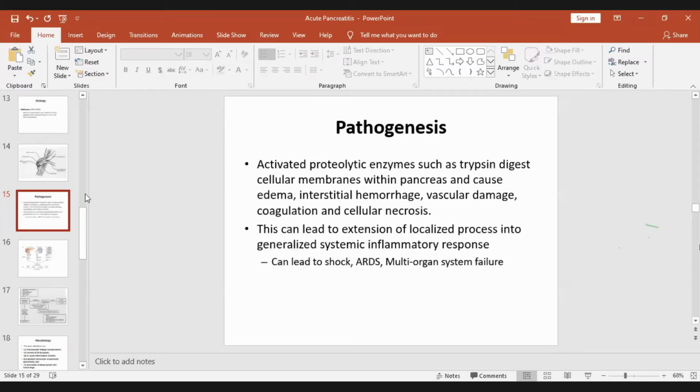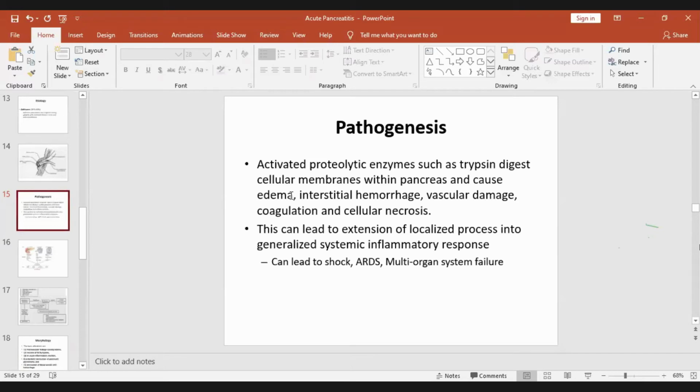So all those enzymes, when they are liberated outside and they are activated, they will cause damage, because the pancreas is also, as I told you, flesh. It is all flesh. So that will be digested by enzymes such as trypsin. This is the culprit, trypsin.